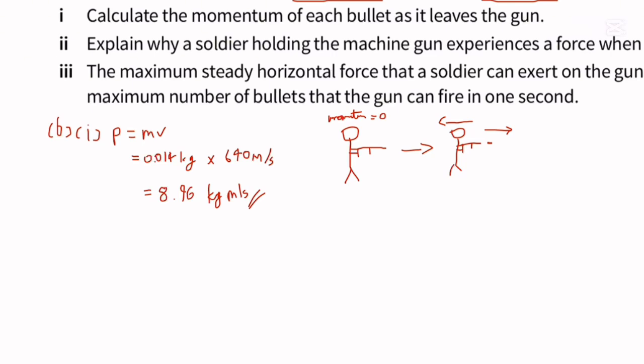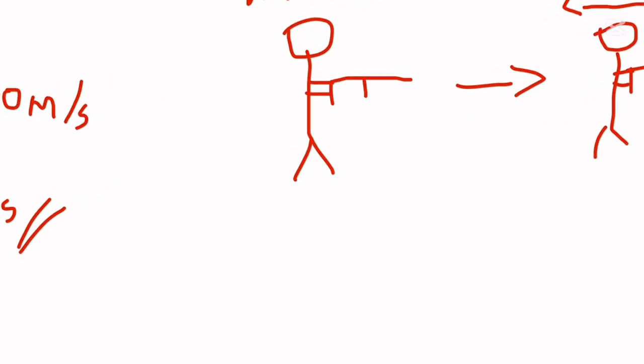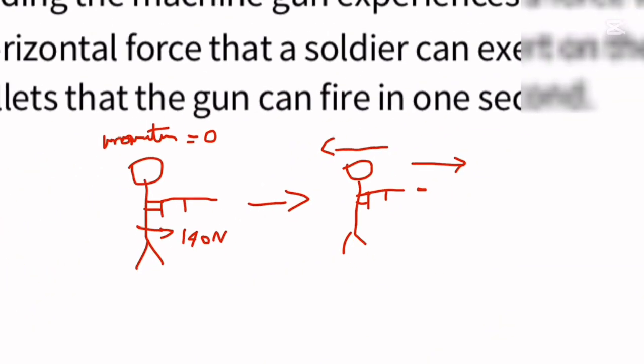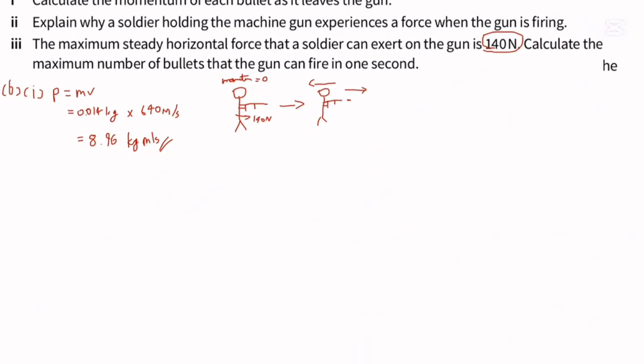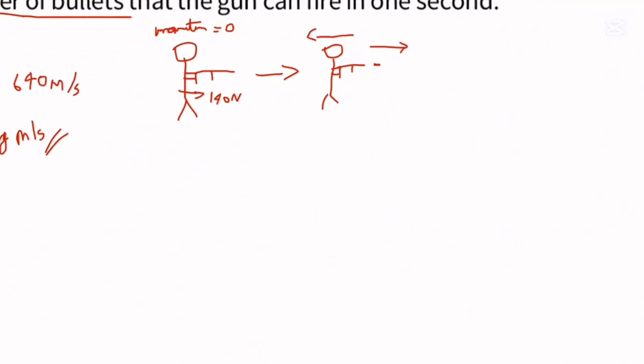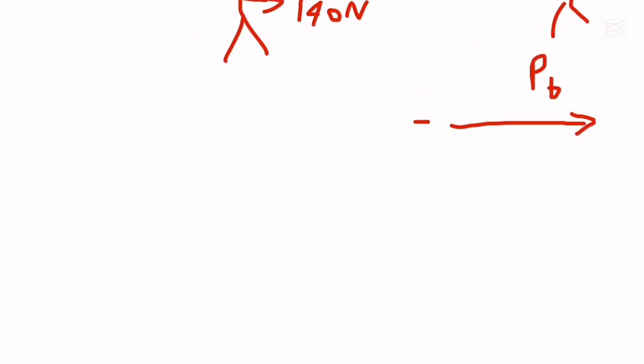Now number 3: the maximum steady horizontal force that the soldier can exert on the gun is 140 newtons. So a soldier can only exert 140 newtons this way. Calculate the maximum number of bullets that the gun can fire in 1 second. Let me draw a vector diagram, a momentum diagram. This is the bullet's momentum, and this is the recoil.